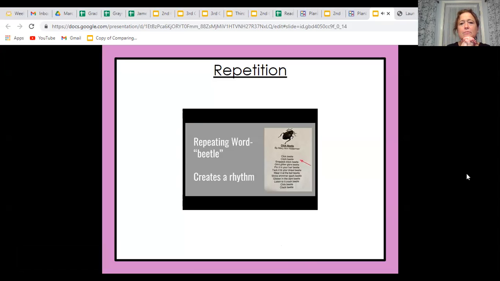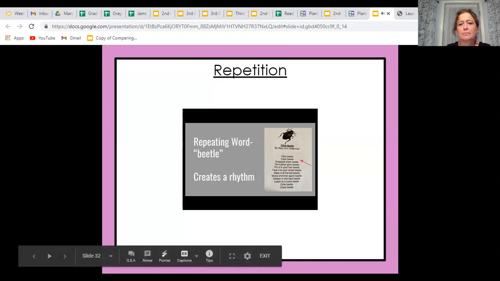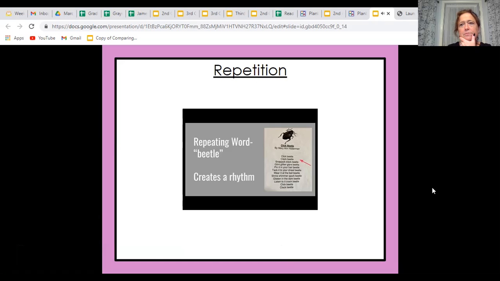Let's look at the poem Click Beetle by Mary Ann Hoberman and look for that repeating word, beetle. Click beetle, clack beetle, snapjack, black beetle, glint, glitter, glare beetle, pin it in your hair beetle, tack it to your shawl beetle, wear it at the ball beetle, shine, shimmer, spark beetle, glisten in the dark beetle, listen to it crack beetle, click beetle, clack beetle.